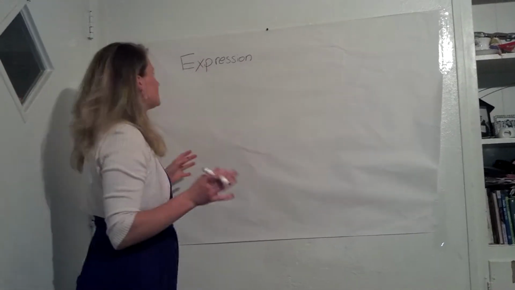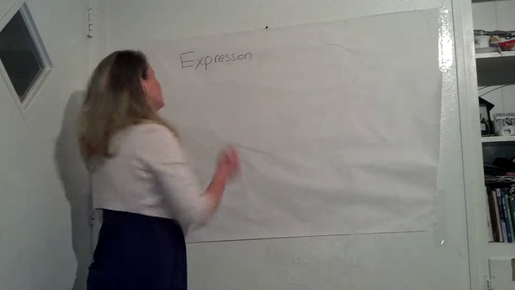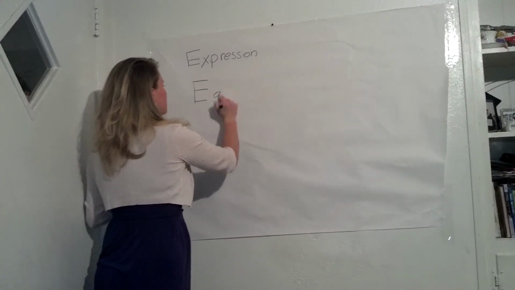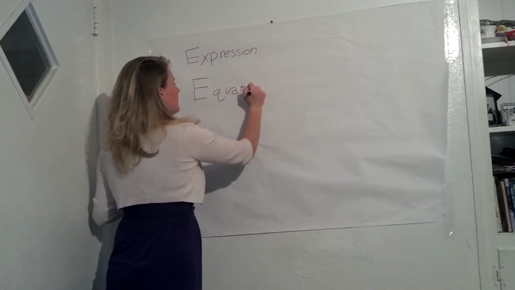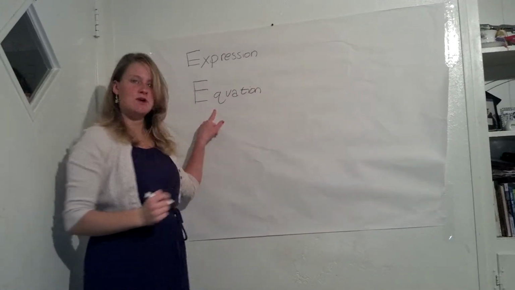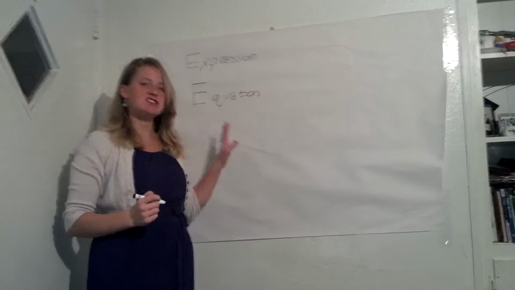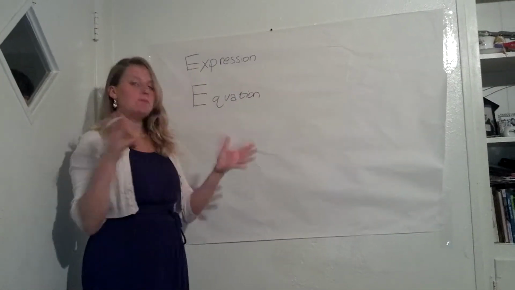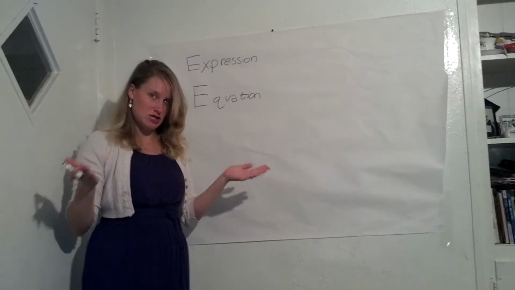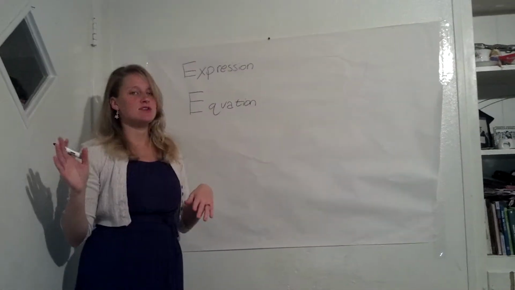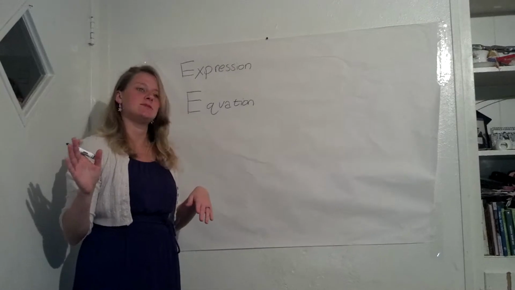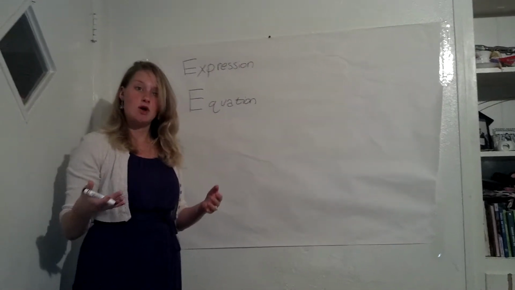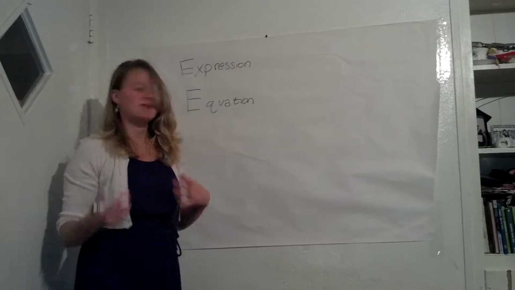Now, one kind of expression is an equation. And that is our next word, equation. An equation is a kind of expression in algebra where two parts equal each other. You guys have been doing this your whole lives, you just probably didn't know it. Whenever someone asks you, hey, can you please solve this math problem, they're probably giving you an equation. An equation might look something like this.